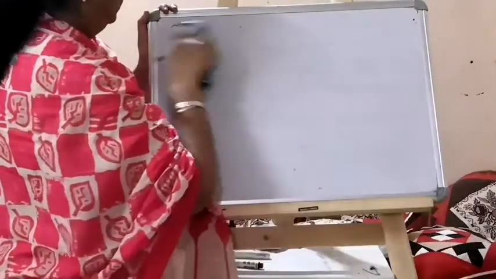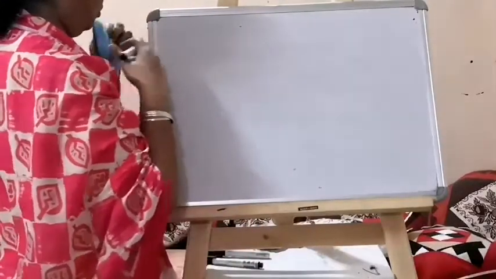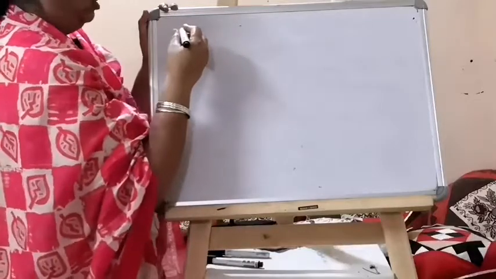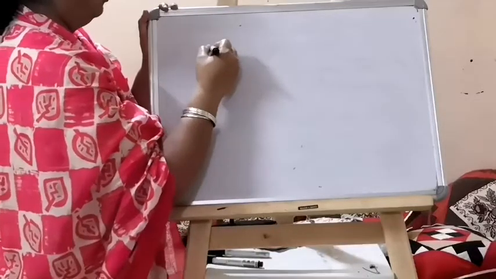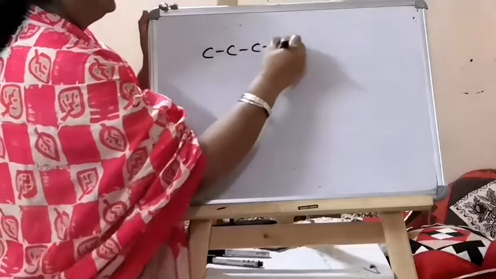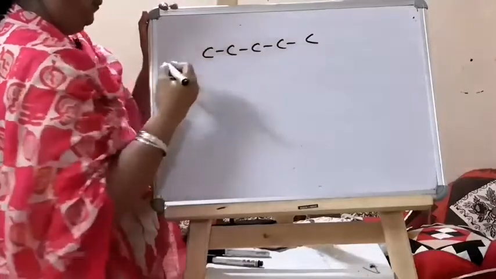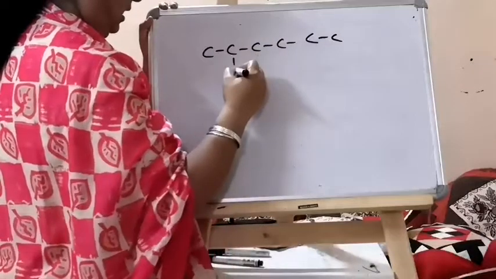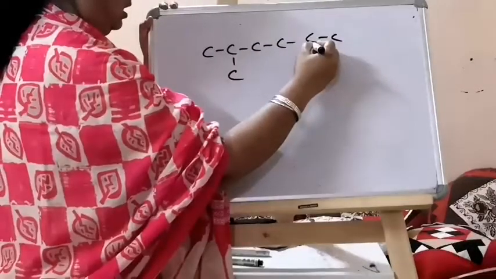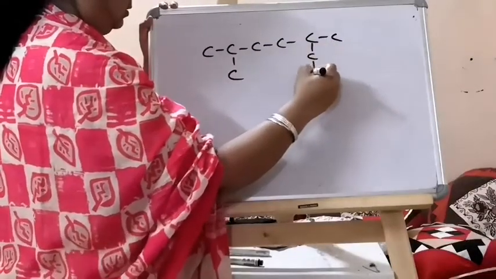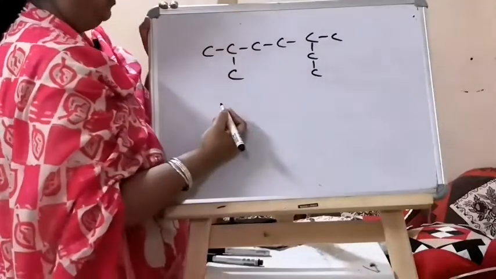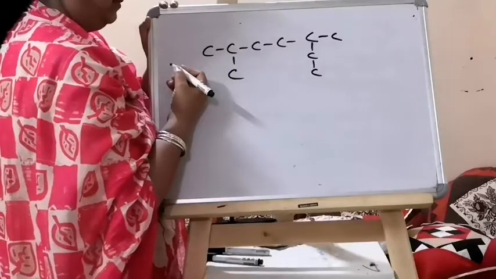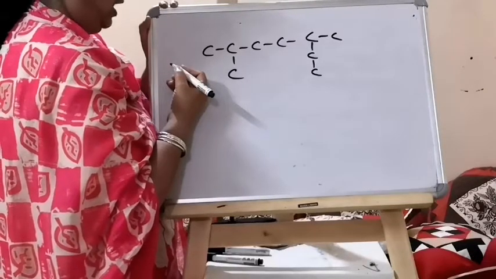Now we will do the supplementary rules, or the additional rules. The first supplementary rule is the longest chain rule. For example, you have a chain and this chain is branched. You will have to include the maximum number of carbon atoms in the chain.